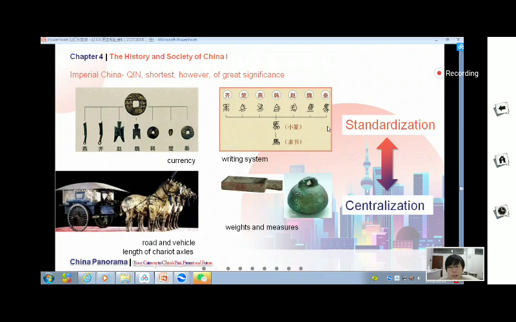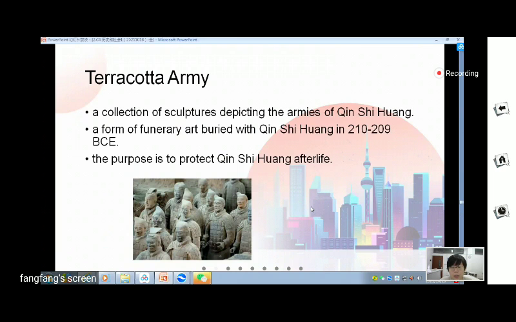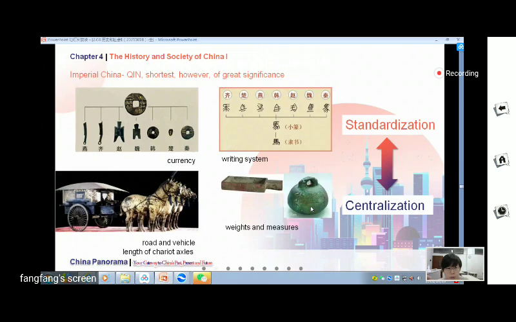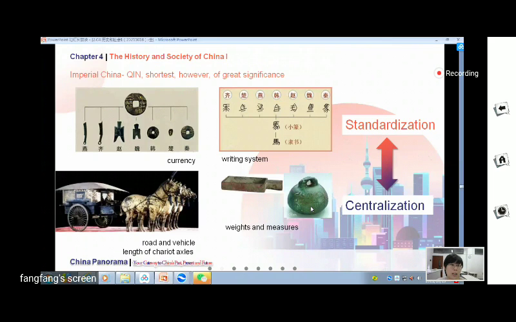So standardization means centralization. After standardizing everything, the government will have more power. Okay, so that's all for the measures. Qin Dynasty is very, very short. It's only 39 years, but the Qin Dynasty laid a very solid foundation for Han Dynasty.